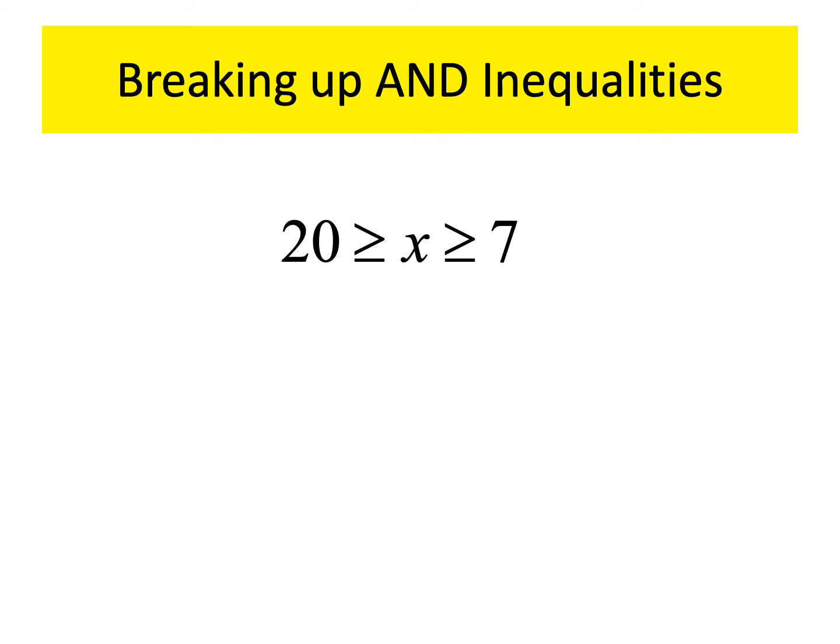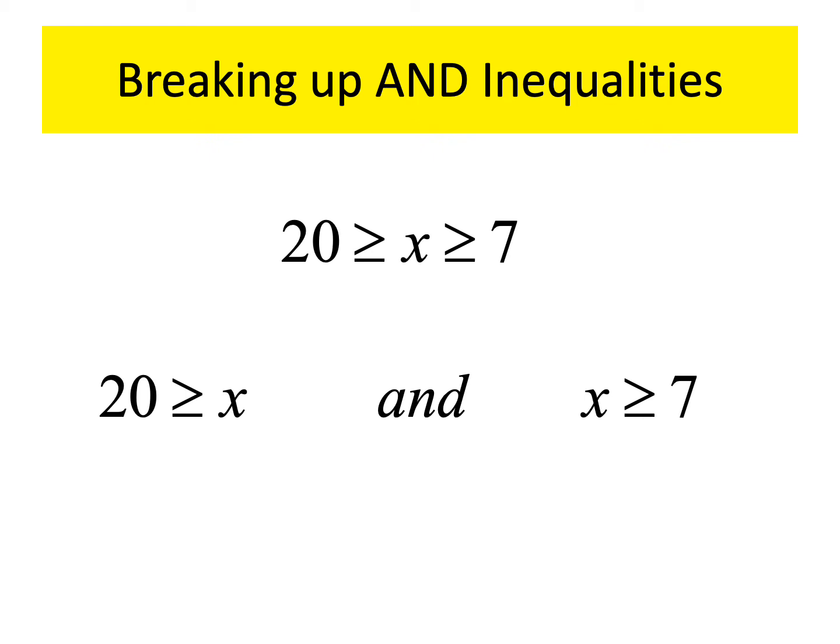Notice there are actually two inequalities hidden right there. If you cover up the greater than or equal to sign and the 7 with your thumb, you'd be left with that. And if you cover up the 20 and the greater than symbol, then you'll be left with that. So what this really does is combine those two inequalities. ANDs take those two inequalities and combine them into one. So the second line there is actually the same as the first. Most of the time, mathematicians will write it as the first because it's a bit more convenient. There's less to write, and I don't have to write the word AND.